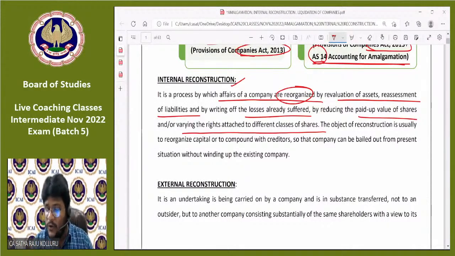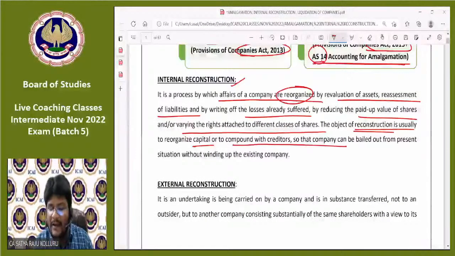But what is the objective of internal reconstruction? The objective is depicting the true and fair picture by reorganizing the capital and compounding with various parties like creditors, debenture holders, equity shareholders as well as preference shareholders.